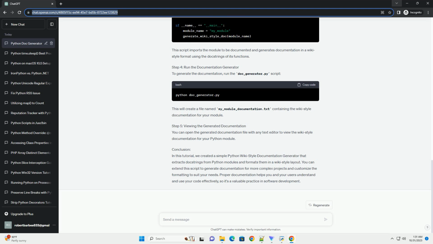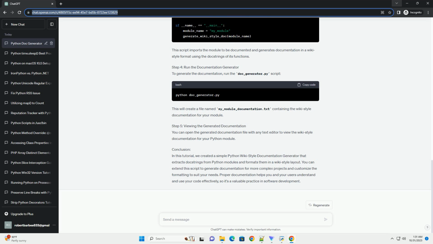Step 3, Writing the documentation generator. Now, let's write the Python script that generates the documentation. Create a file called doc_generator.py. This script imports the module to be documented and generates documentation in a Wiki-Style format using the docstrings of its functions. Step 4, Run the documentation generator.